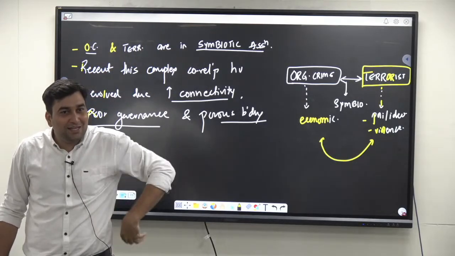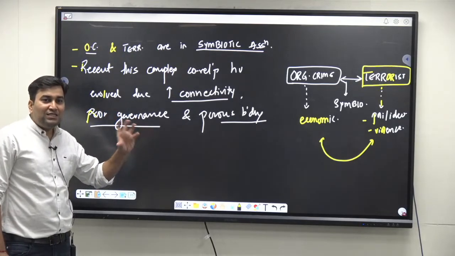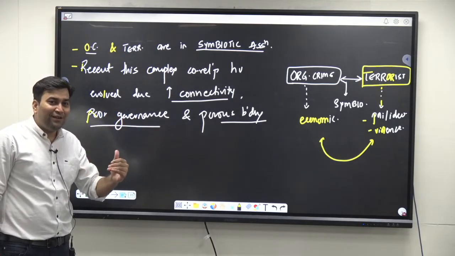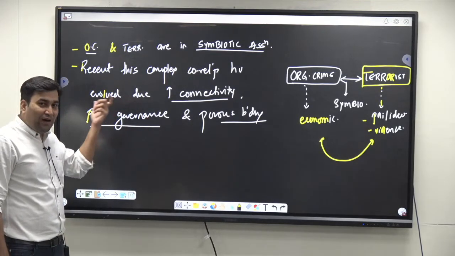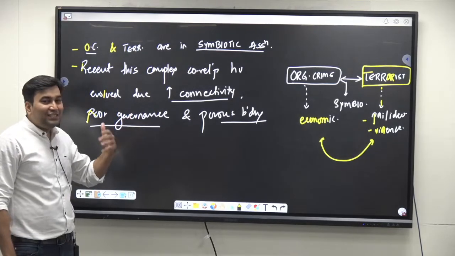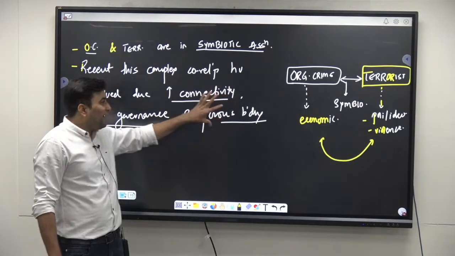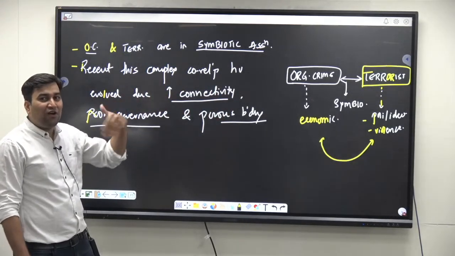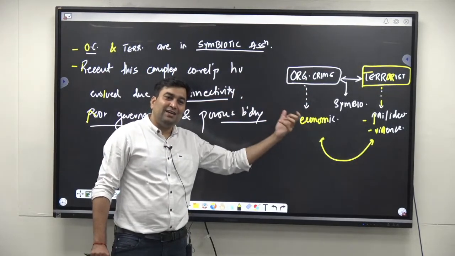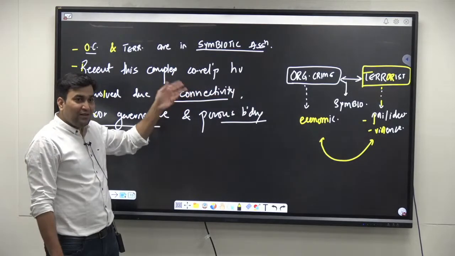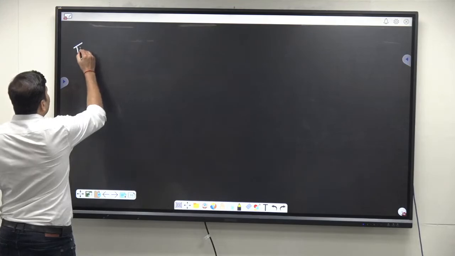So we know that nowadays, due to lack of governance in certain, especially underdeveloped or developing countries, due to the laxity in the laws, the syndicate groups take advantage of it and establish their own syndicate groups, right? And thus porous boundaries also aid in the movement of all the organized crimes. So both of them are in a symbiotic relationship, interdependent, and the complexity is further increasing. Now this has led to different types of organized crimes. So when I am writing about the types of organized crime,